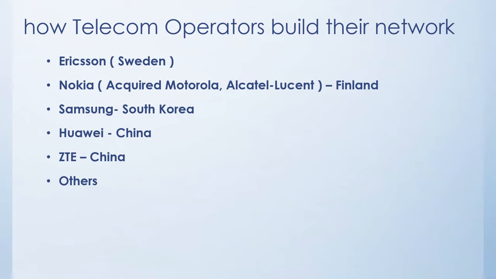Ericsson is based out of Sweden, and Nokia, which is from Finland, has acquired US companies Motorola and Alcatel-Lucent. They were also into the network business. And Samsung, which is a widely used phone, is also into the network business, where they build 4G and 5G technology.